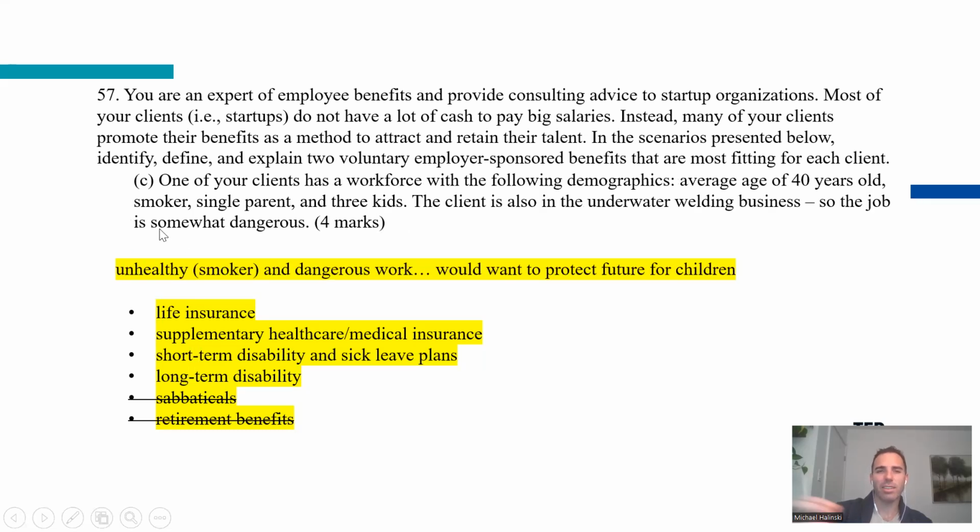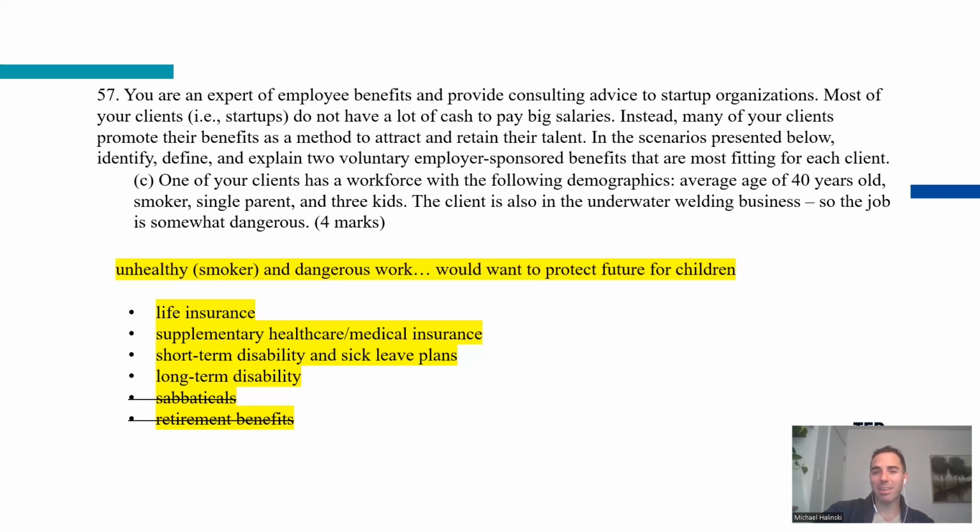The last one, this one's a little bit more juicy, a little more interesting. One of your clients has a workforce with the following demographics. This is pretty detailed. Average age 40 years old. They're smokers, single parents, and 3 kids. So this is one that gives you a little bit more content to work with when you're trying to build a narrative around this. The client is also an underwater welding business. So the job is somewhat dangerous.